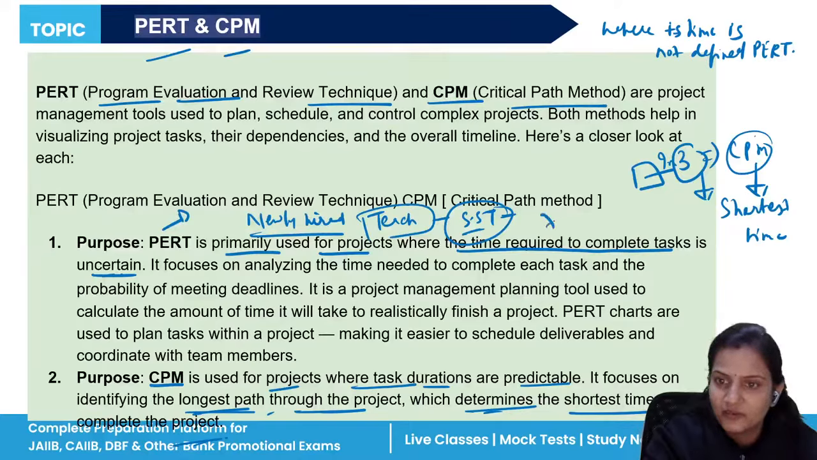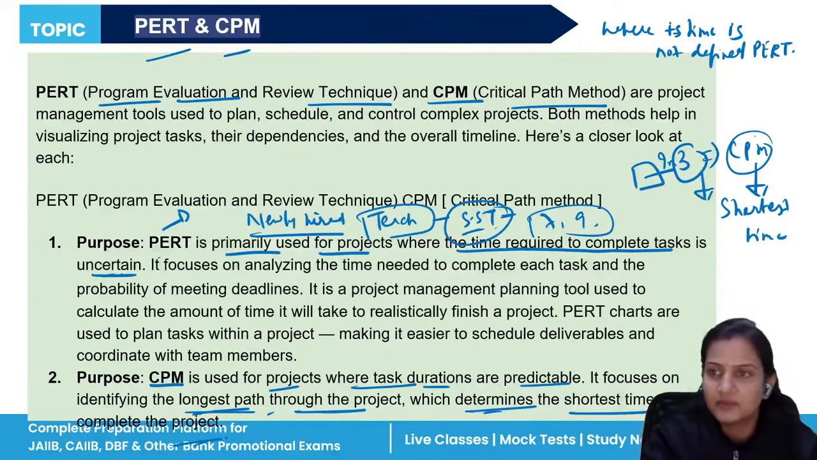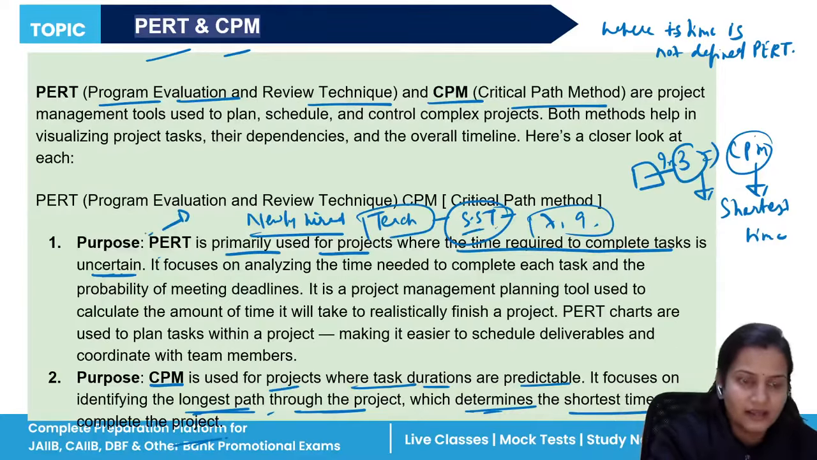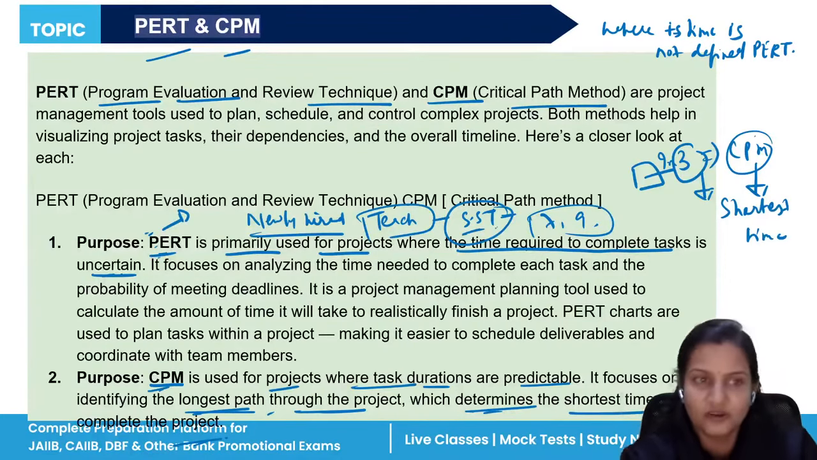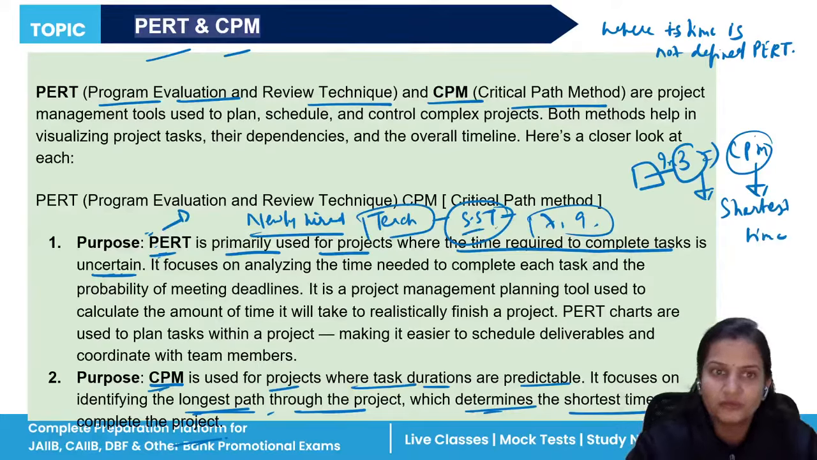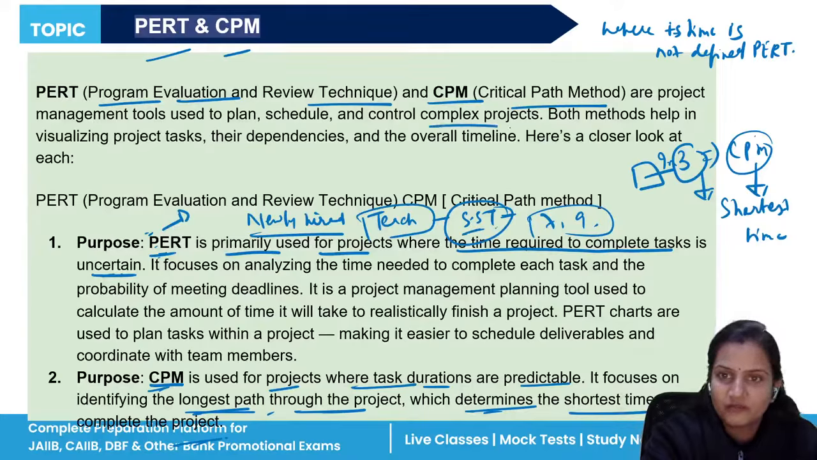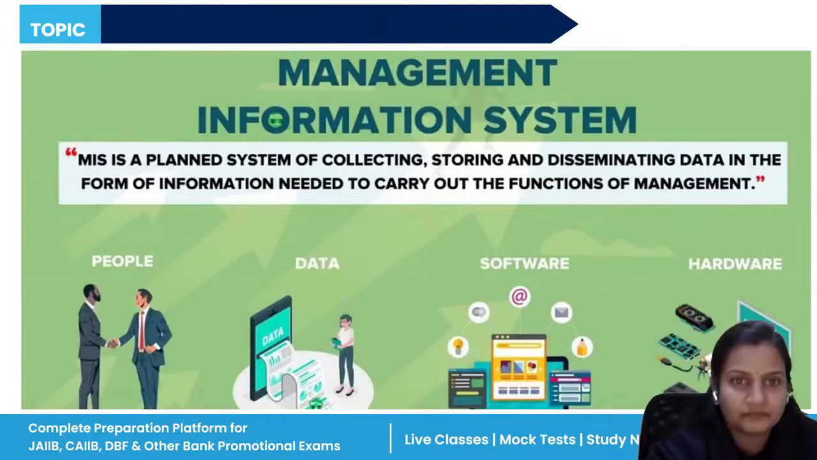Might be it takes more than 7 months, might be more than 9 months. You are unaware of this particular subject. So where the time period is uncertain, where you cannot predict the time period, in that case we use PERT. And where you can predict the time period, in that case you use CPM. Again, these are the two management tools that are helpful in planning and scheduling complex projects, where the deadline is very soon. In such cases you use these two types of techniques.